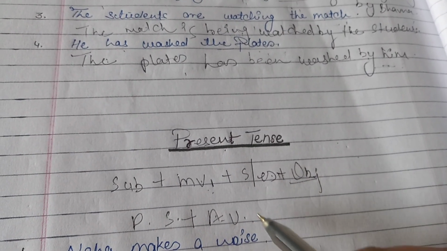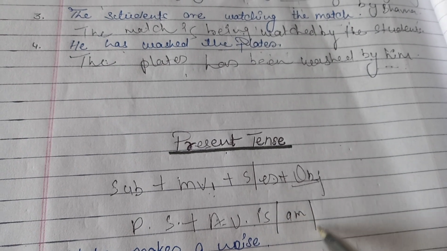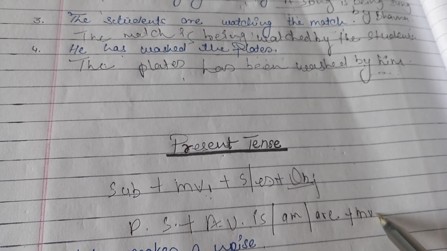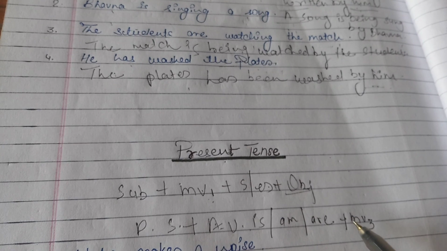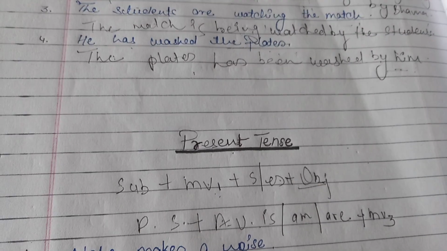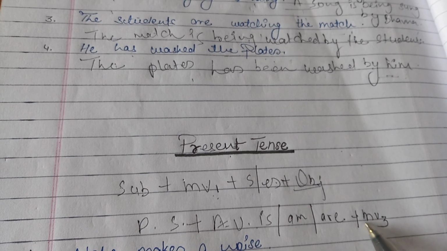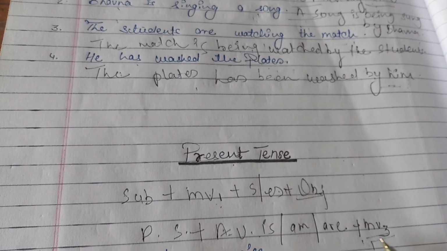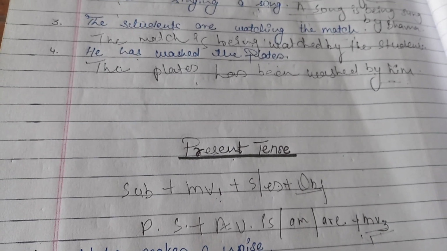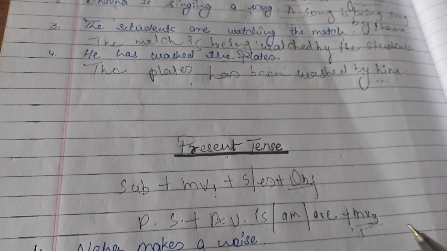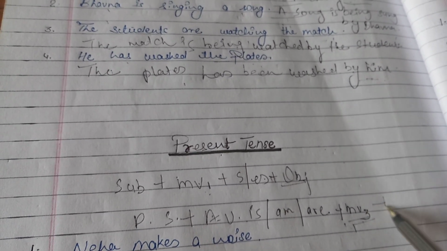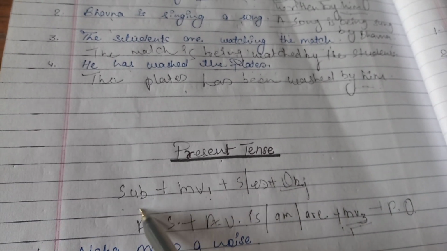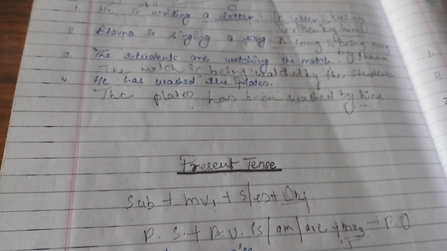Auxiliary verb like is, am, and are. Okay? Then the main verb will be in the third form. Every sentence which will be converted into passive voice, the main verb will be in the third form. Remember this thing. Then the passive object, it means the subject of the active. Okay, how can we convert this?